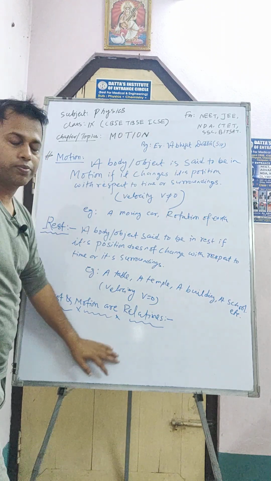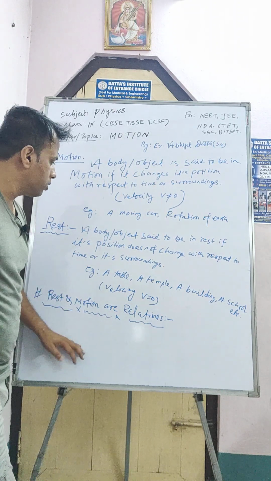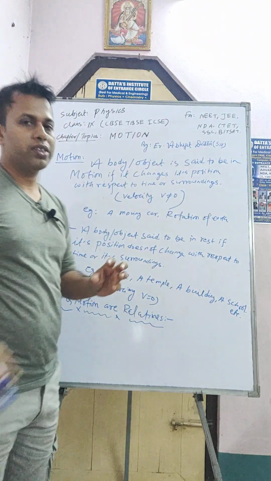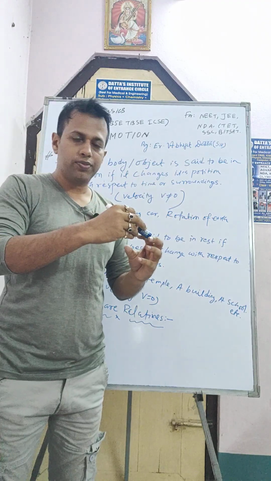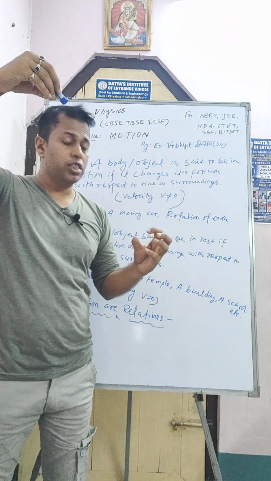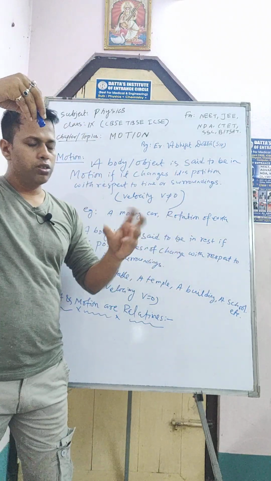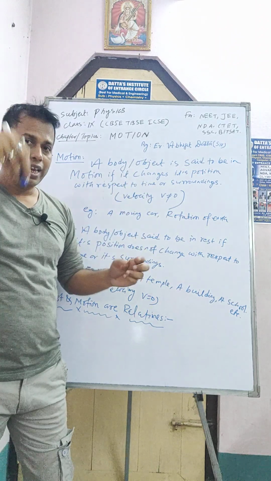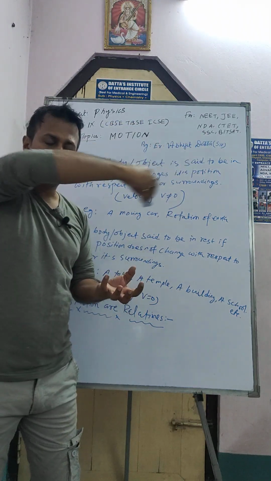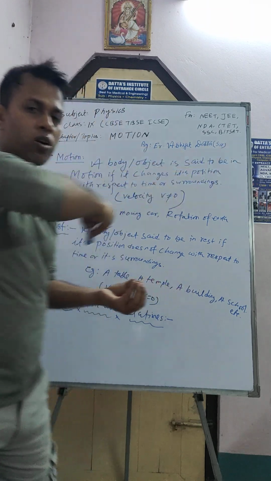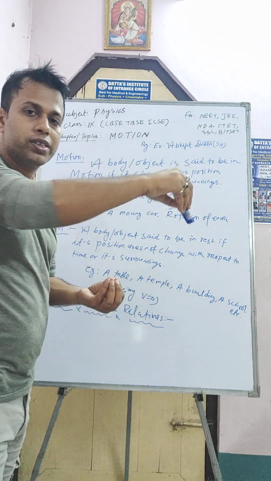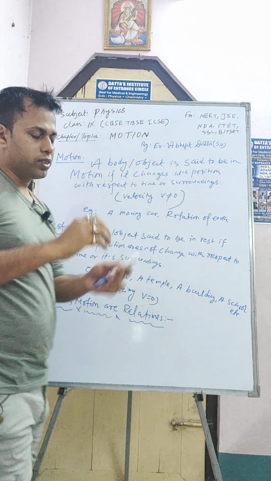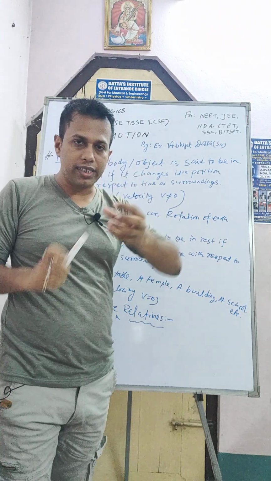Now, rest and motion are relative. How, sir? Because we consider the temple, building, and school to be at rest. But if you look at the earth from the international space station, or from space, you will see the earth is continuously rotating on its axis and moving in its orbital path around the sun.